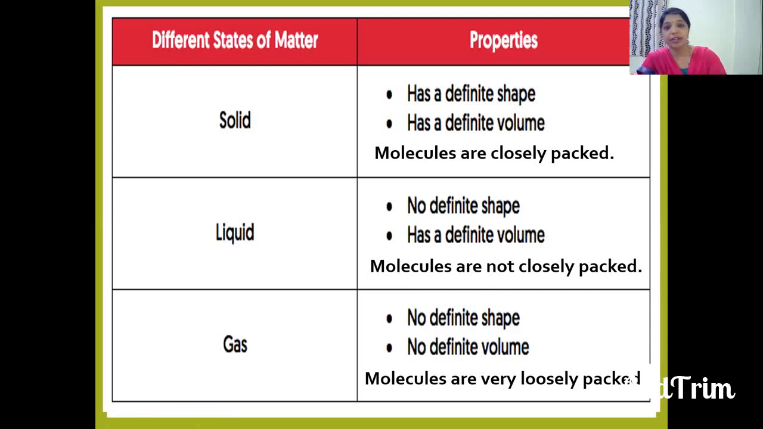Gas has no definite shape and no definite volume. They occupy the entire space. Why do they occupy the entire space? I think you remember the experiment I showed you with the smoke. Yes, it occupies the entire glass because the molecules in gas are very far from each other. They are very loosely packed and can occupy the entire space. I hope you have recollected what we discussed earlier.